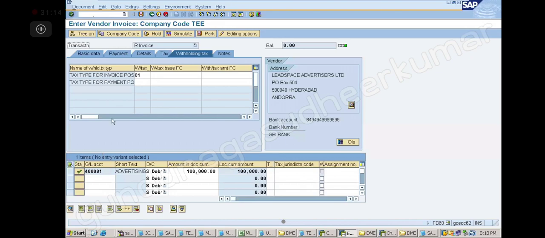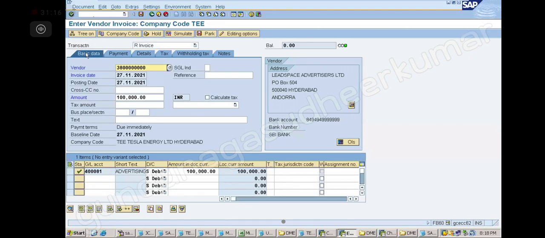So one important point you have to remember here is, you have to give the business place and section code, right? Otherwise it will not pick up. Remember to give the business place and section code. Okay? Click on the save option.